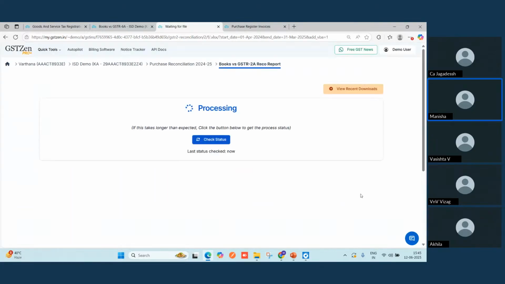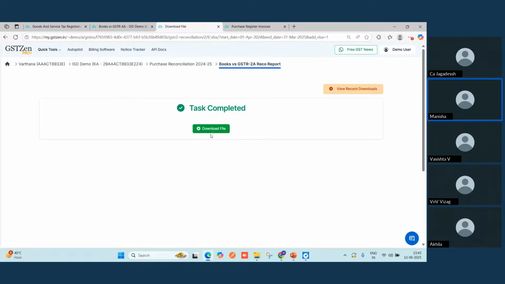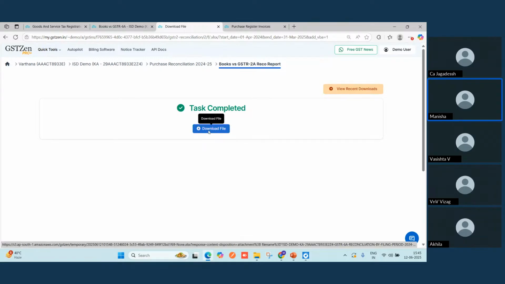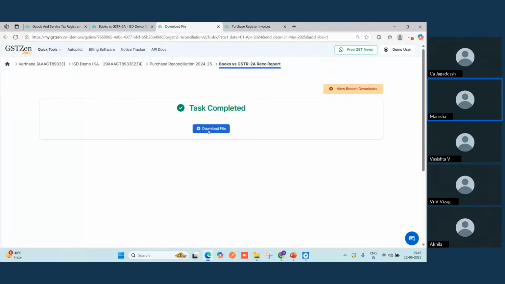Here, I'll be downloading one of the consolidated reports for the complete year. Although I just uploaded the purchase register for the January month, I want to show you how it shows the data whichever is matched, unmatched, only in books, only in portal. For that convenience, I downloaded the whole year report.